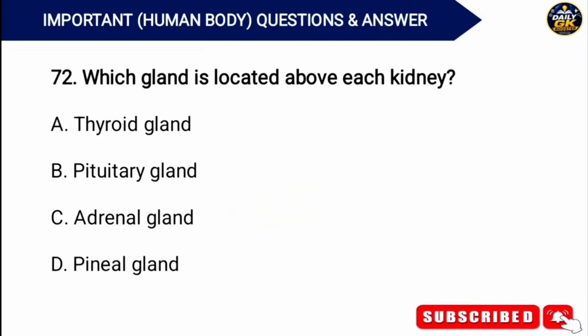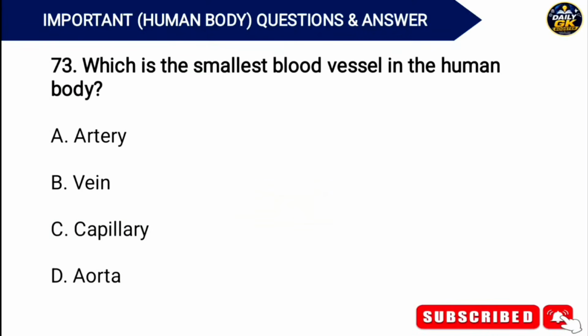Which gland is located above each kidney? Answer. Option C. Adrenal gland. Which is the smallest blood vessel in the human body? Answer.